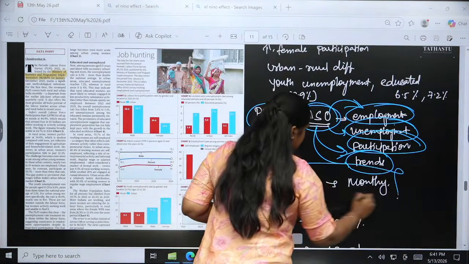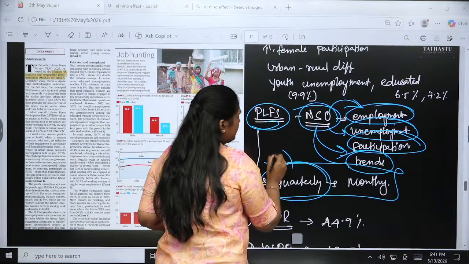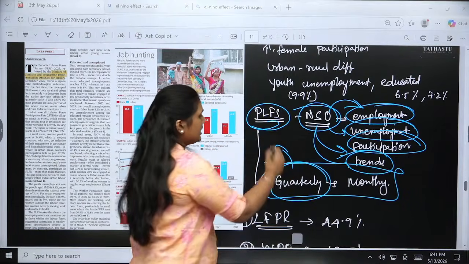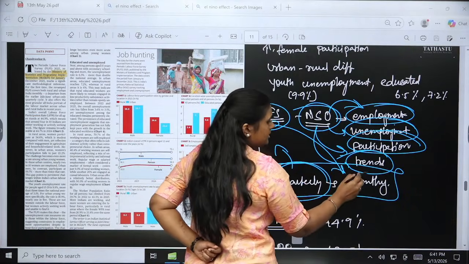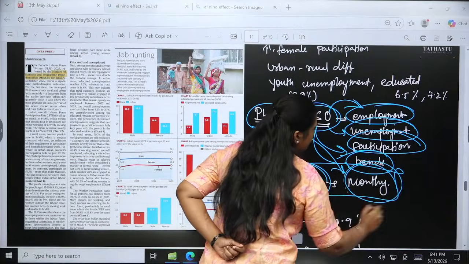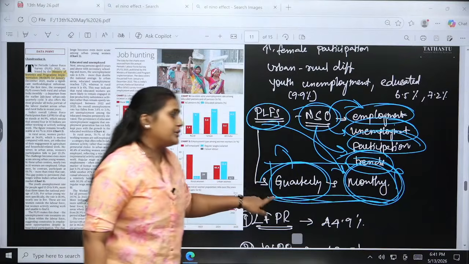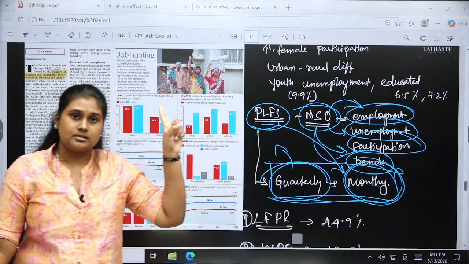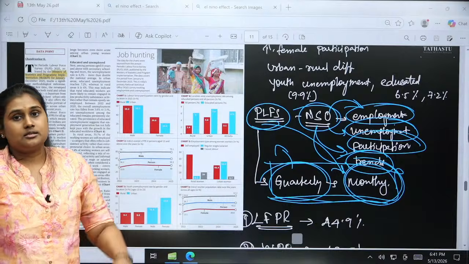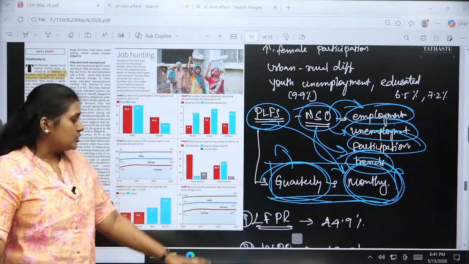Earlier they were giving the data quarterly, but now they have changed the publishing of the data. Now they provide the data on a monthly basis. This may be useful in your prelims for the statement-based question. Okay, so this is important.